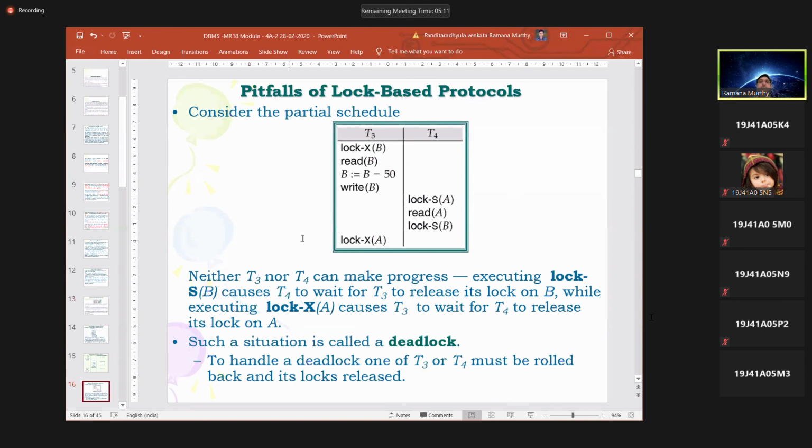In the next class, we'll go with the strict lock-based protocol. What are the different types of lock-based protocols? A very, very important topic tomorrow. Whatever I explained about the shared lock and exclusive lock will come in the short answer question. But tomorrow's class will come to a full-fledged question. Okay, be careful.